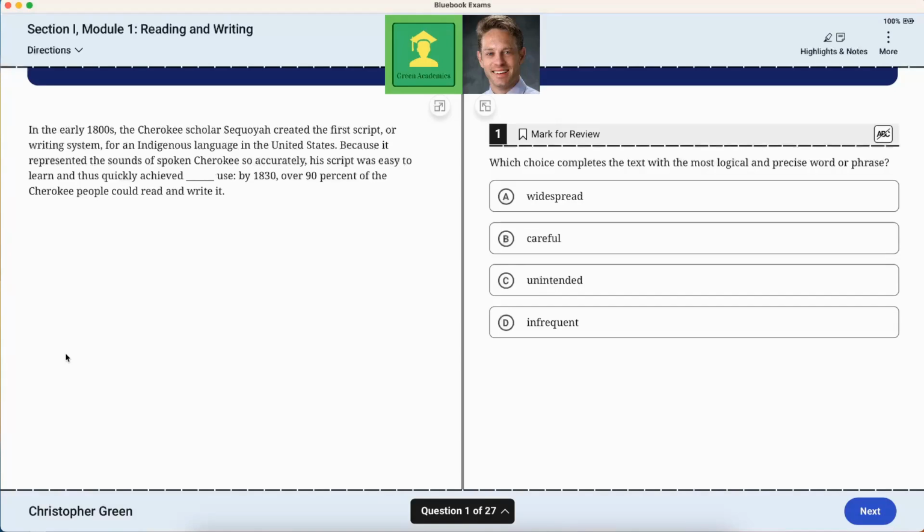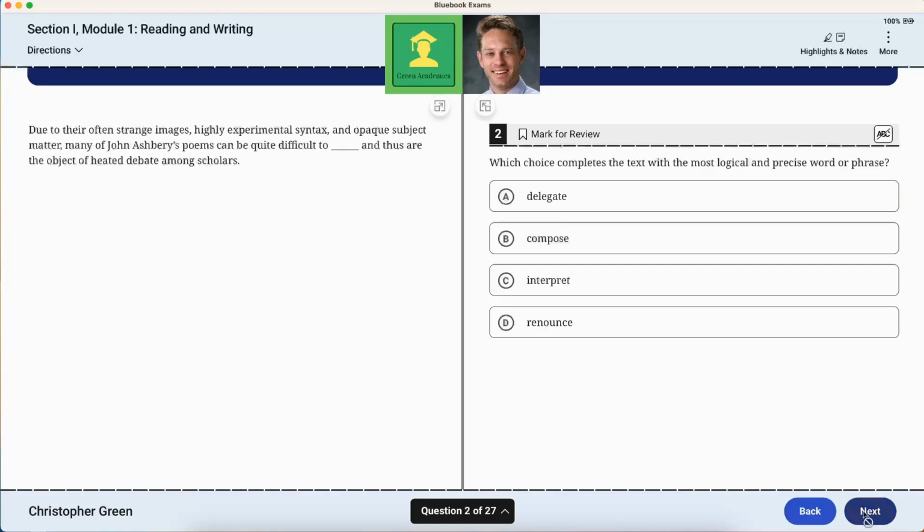In the early 1800s, the Cherokee scholar S. created the first script or writing system for an indigenous language in the United States. Because it represented the sounds of spoken Cherokee so accurately, his script was easy to learn and thus quickly achieved blank use. By 1830, over 90% of the Cherokee people could read and write it. So what comes after the colon serves to explain. So this word is defined as leading to a lot of people using it. So widespread, careful, unintended, or infrequent.